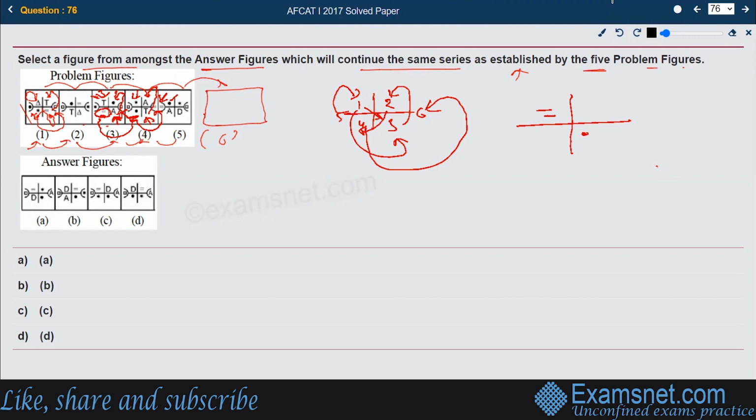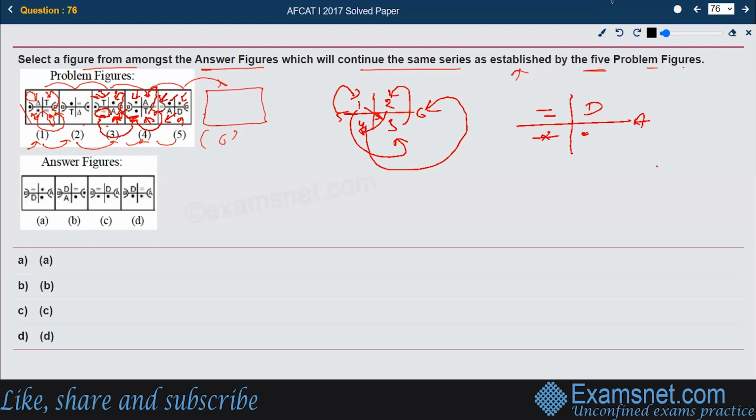The already available letter at this diagonal position is D. D should go up, so D should come here. Then the already available star should go diagonally opposite down. And the already available A at this position should go to the extreme right. So the already available A should come to the extreme right.